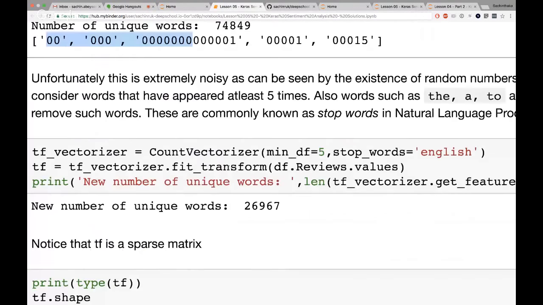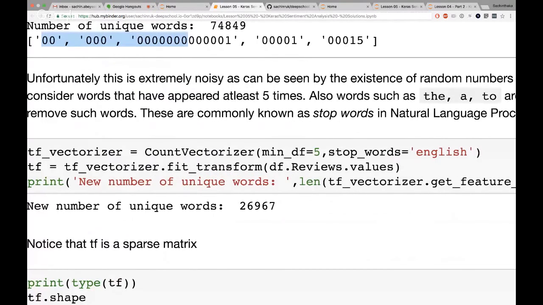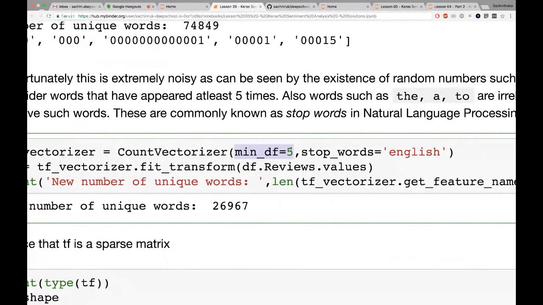So one thing I can tell the algorithm is to say, if the word doesn't appear at least 5 times, don't put it into my data frame, okay? And yeah, so I can't quite remember DF. It doesn't stand for data frame over here. And then this whole concept of stop words.